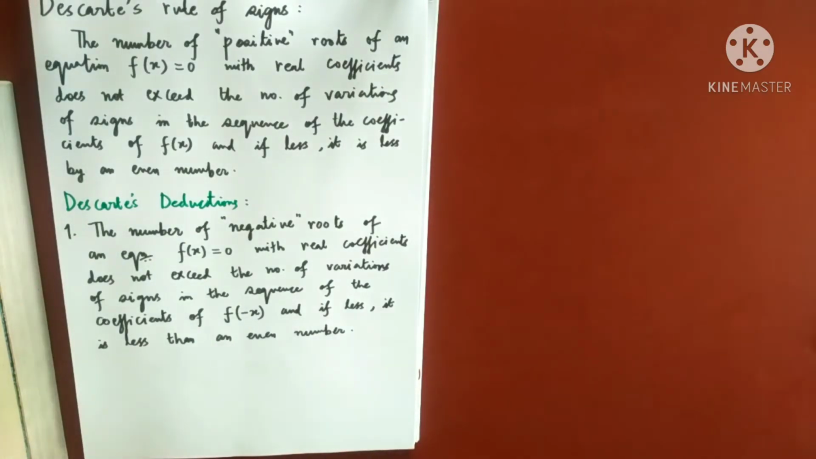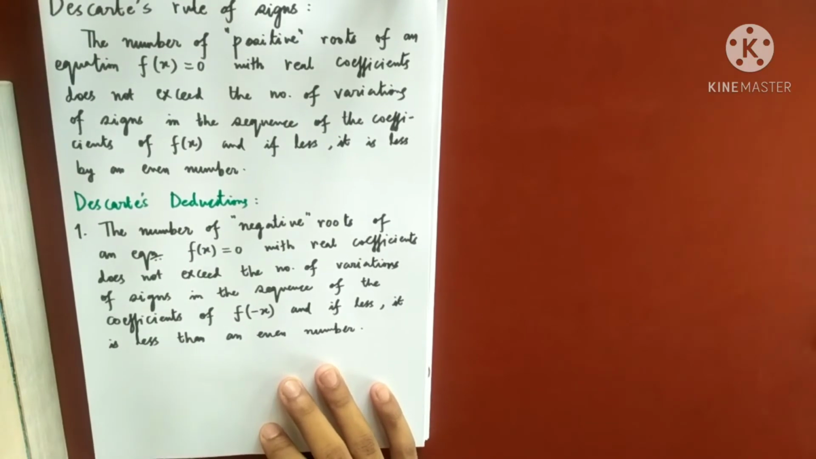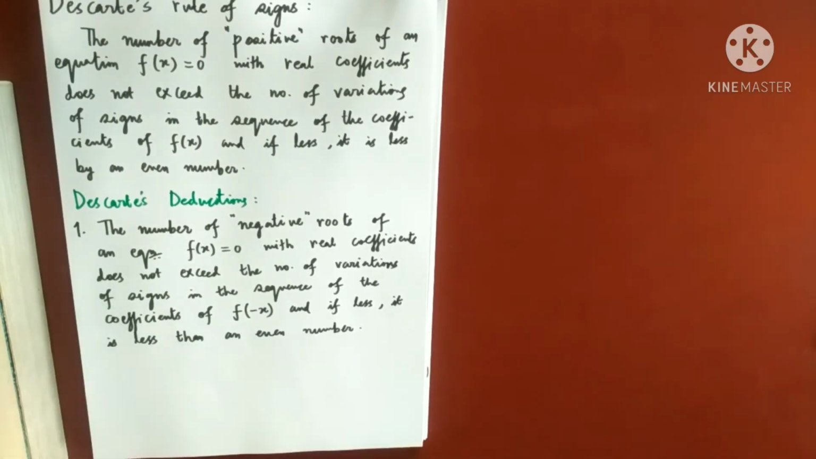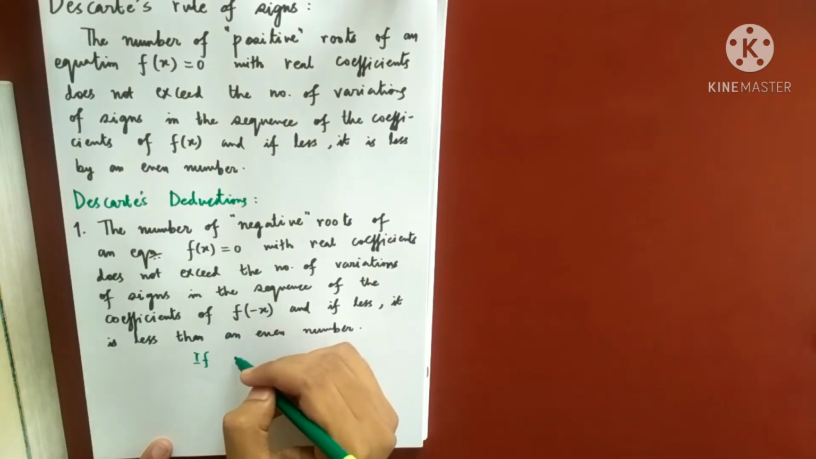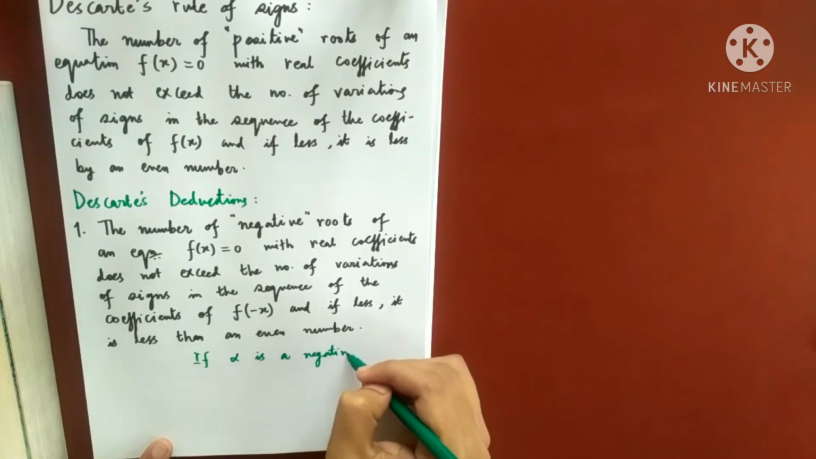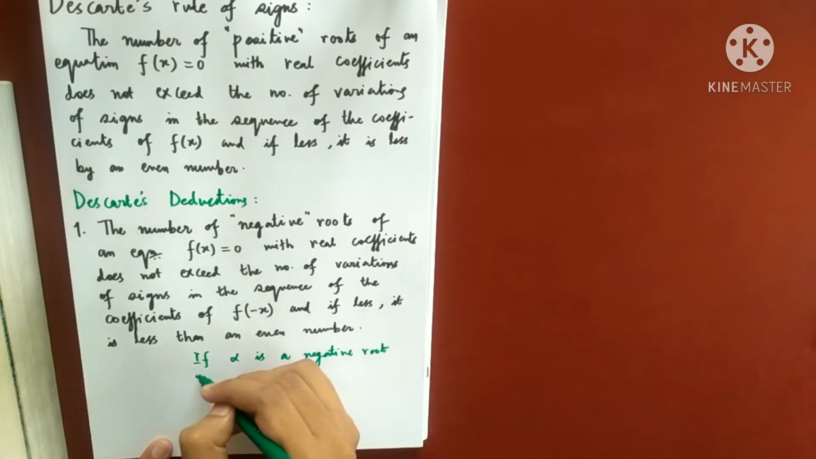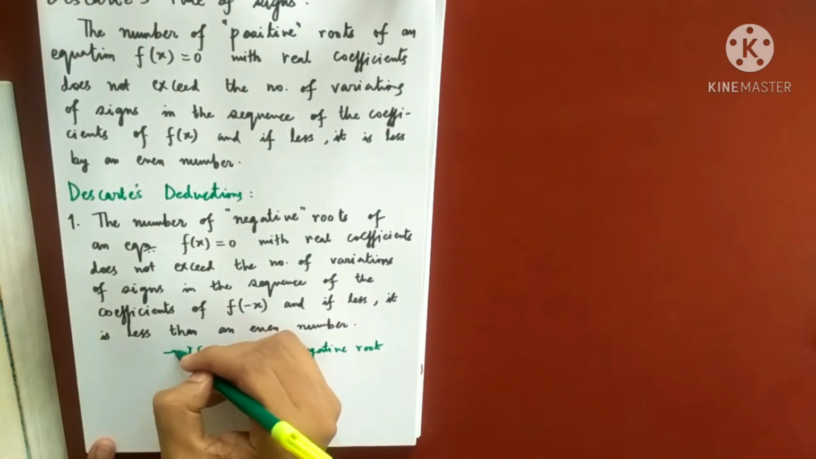So this is what I can talk about. This is what I can say about the number of negative roots of an equation. I will not do the proof; the proof is extremely simple. What we know is the proof requires this fact: if alpha is a negative root of f of x equals 0, the proof is completely based on this and the Descartes rule of sign.